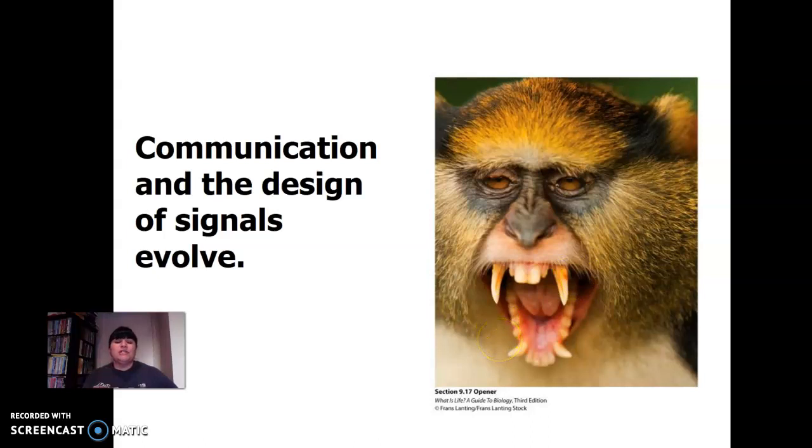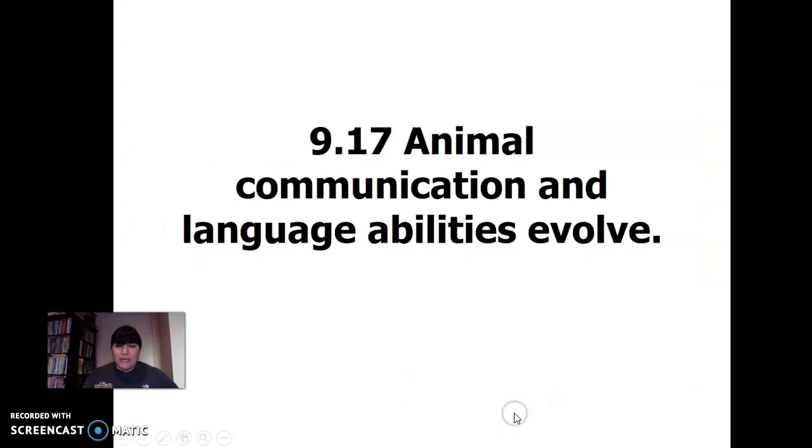So there are communication signals among animals. It could be physical, it could be audible, with sound. It could be chemical. Imagine if you walk into your kitchen and there's an ant in the kitchen, just one. You're like, oh no, because before you know it, there could be tons of ants. They communicate through chemicals. So let's take a look.